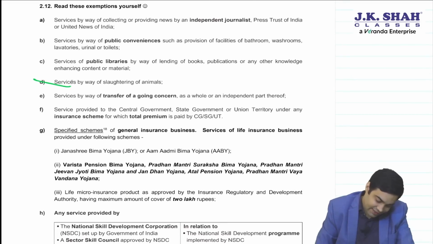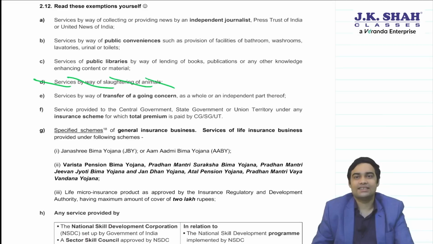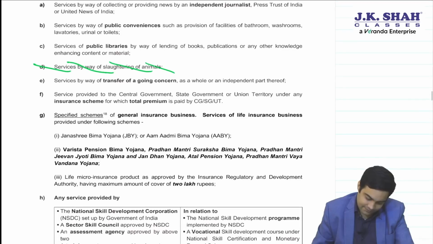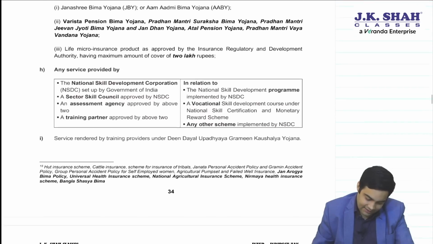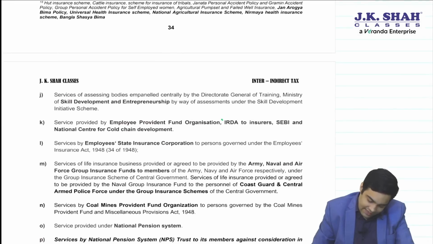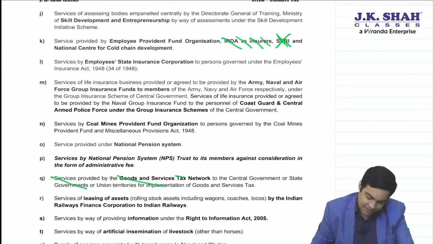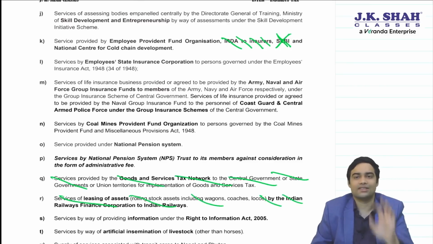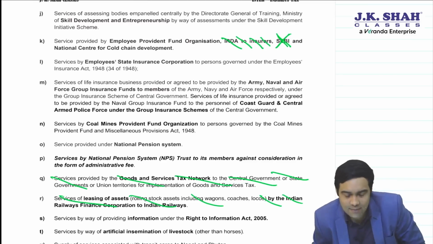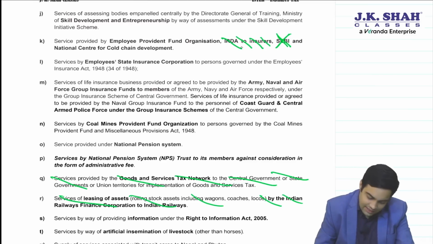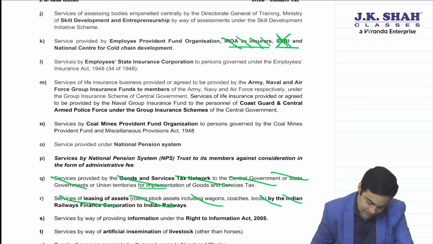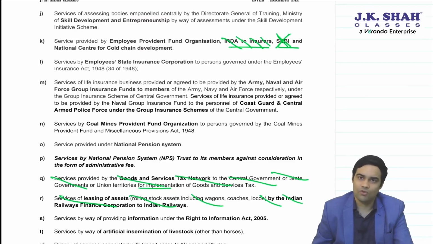Then on the next page you will find slaughtering of animals. This used to enjoy an exemption, but now the exemption stands removed. Then you will come to the next page. IRDA exemption is removed. SEBI exemption is removed. GST network exemption is removed. Leasing of assets by Indian Railway Finance Corporation was already removed for November 22 exams. This stands as it is. So IRDA exemption, SEBI exemption removed. GST network to government is also removed.